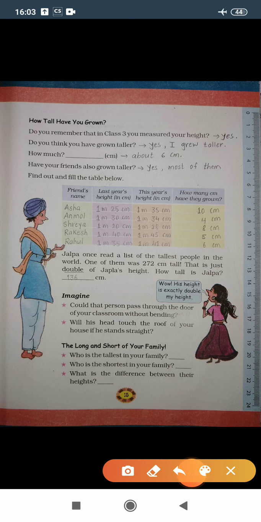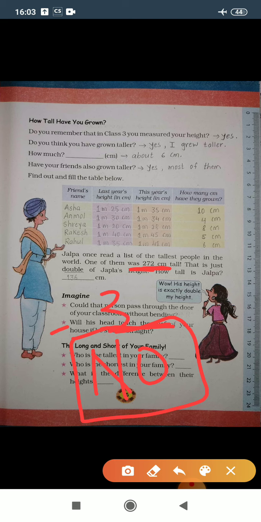Let's see the next question. Will his head touch the roof of your house if he stands straight? So the answer is no, because the roof of the house is much higher than his height. Like suppose the roof of the house is up to 320 centimeters, so he can easily stand upright. So the answer is no.